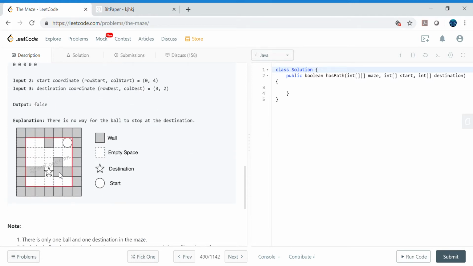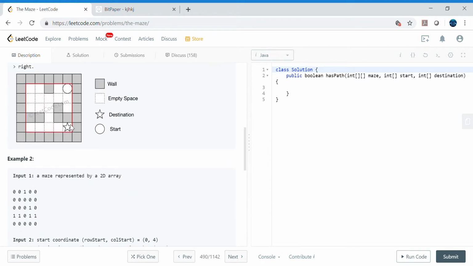In example 2, the ball will not be able to hit the target. Why? Because the ball will go through the target position, but it will just hit the wall below the target, and it should stop at the target. In the first example, it stops at the target because it hits the wall there, so we say it's true, meaning it succeeded because it reached the target.